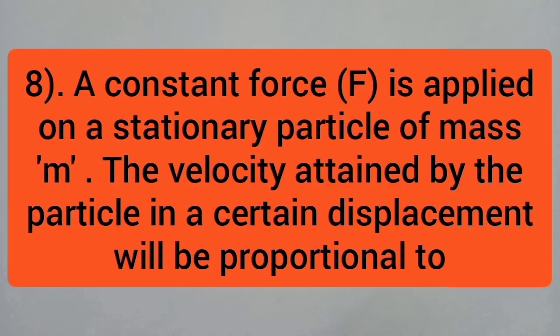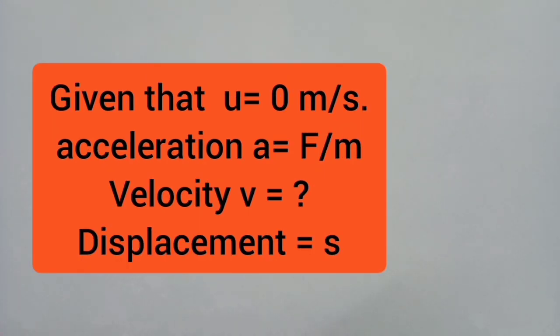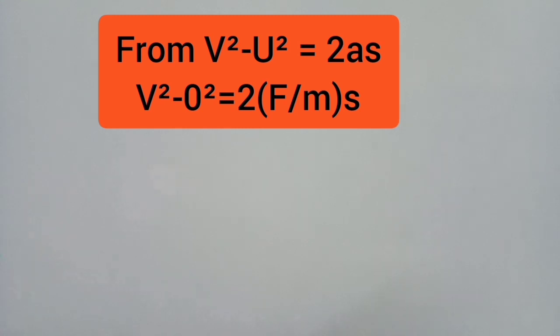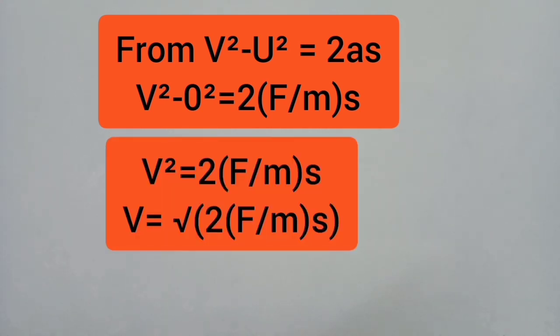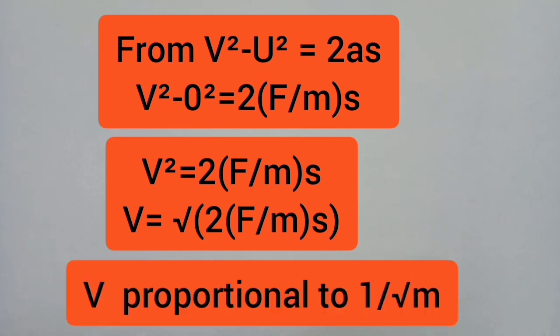Eighth problem, a constant force is applied on a stationary particle of mass m. The velocity attained by the particle in a certain displacement will be proportional to? Given initial velocity u = 0, acceleration a = F/m, final velocity v, displacement s. From v² - u² = 2as, substituting the values of a and u, v² - 0² = 2 × (F/m) × s. So v² = 2Fs/m, v = √(2Fs/m). Finally we can write v is proportional to 1/√m.